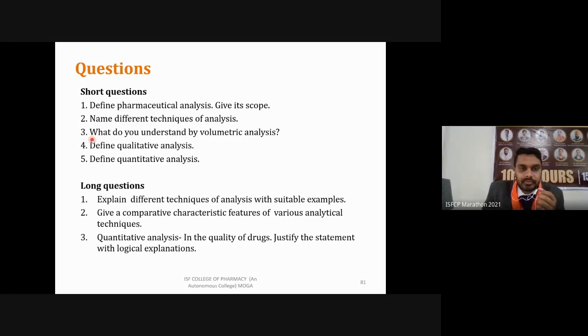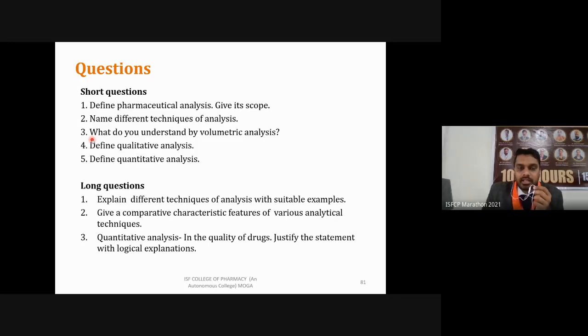Then, what do you understand by volumetric analysis? I've already told you, volumetric analysis or titrimetric analysis means we perform titration, in which we estimate the concentration of our samples based on the volume of primary standard used for their neutralization or for their precipitation. Then define qualitative and quantitative analysis.